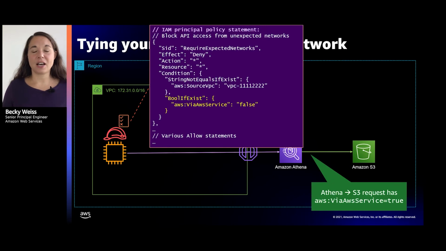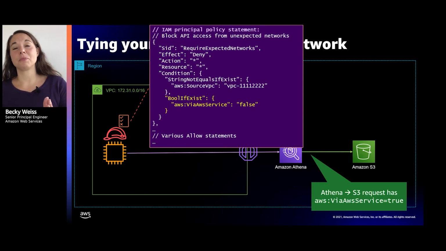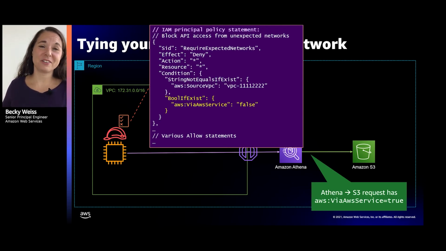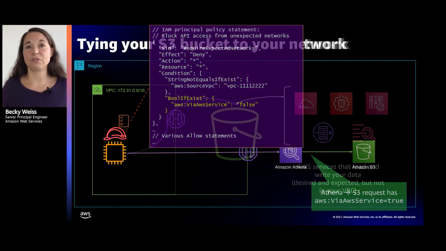So we launched, maybe about a year or so ago, an IAM condition called via AWS service that lets you account for those higher level services that are making onward calls on your behalf. So this is something good to know about if you're writing one of these lock the identity inside the VPC kind of policies. This kind of thing is a simplifier because it will let you also account for these other patterns that you probably want to allow. And what this policy now says is the request needs to start in my VPC. I'm okay with letting services continue my request, from whatever network they're in, but I need to make sure that when this role's credentials get used, it's starting from my VPC.